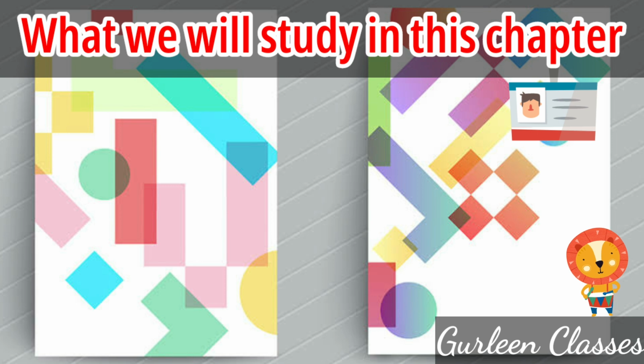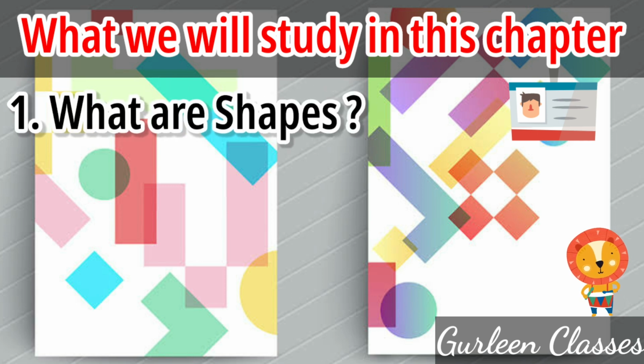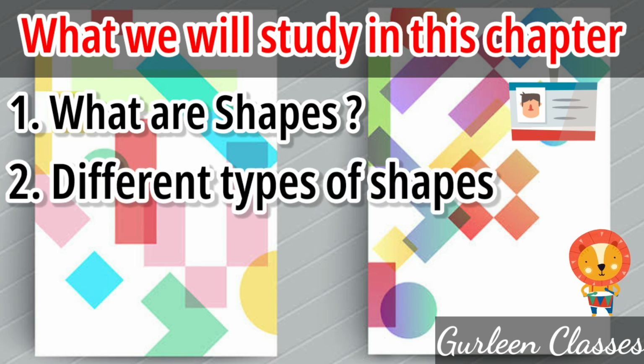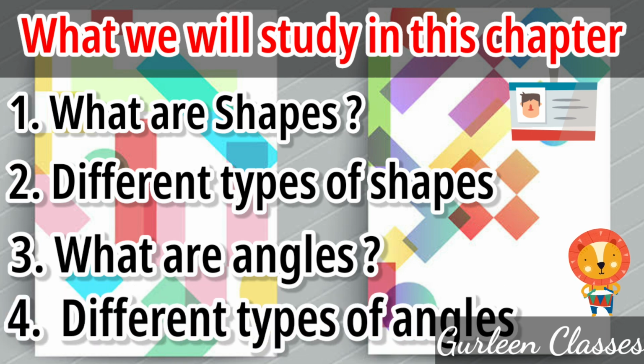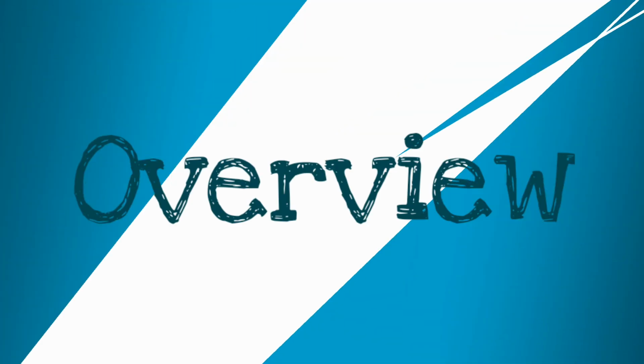Students, what we will study in this chapter today? Number 1. What are shapes? Number 2. Different types of shapes. Number 3. What are angles? Number 4. Different types of angles.